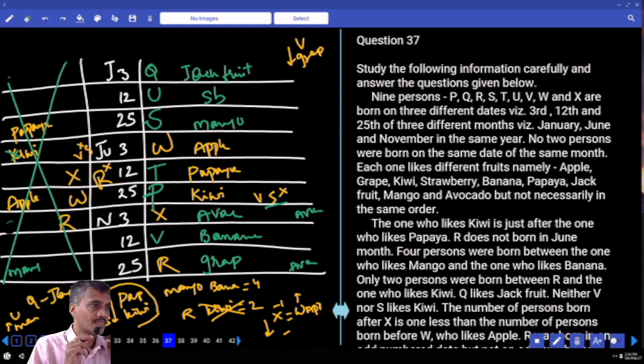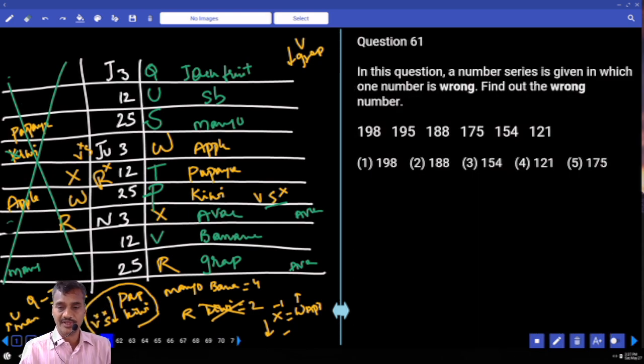Anything left over? Then coming to question number 61, the numbers 98, 95 and so on. Tell me what is the difference between these numbers. 98 and 95, the difference is 3. And next difference is 7. Next one, 188 and 175, the difference is 13. Next difference is 21.